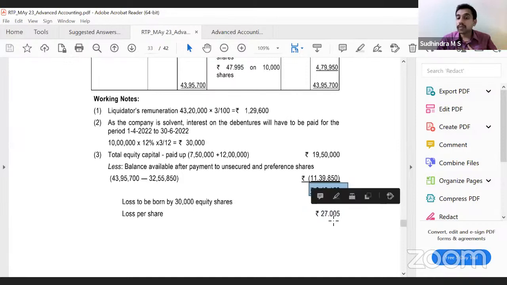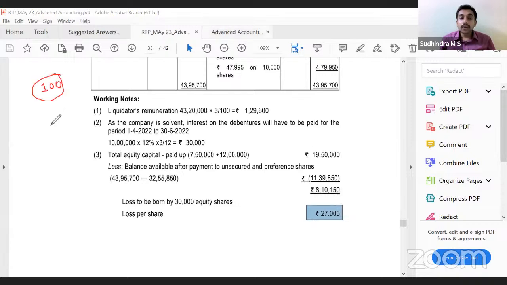So per share it is 27.005. That means if they had contributed 100 rupees, 27.005 if I reduce, how much should I pay? 72.995, correct? Wherein one class of the shareholders has paid 75 rupees.